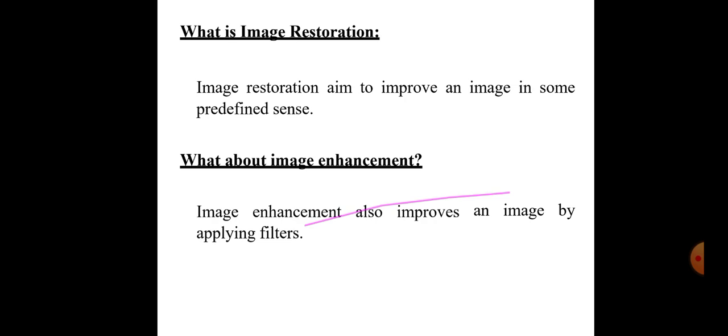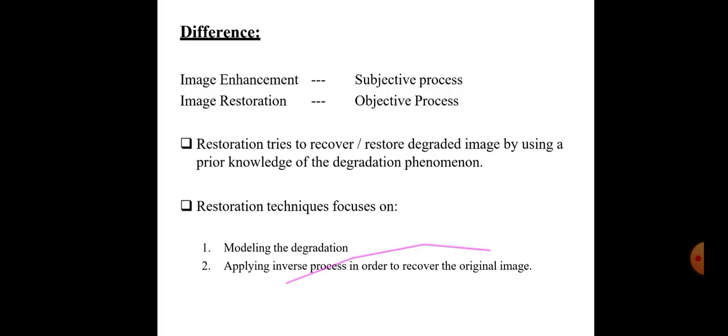But image restoration and image enhancement both deal with the same concept. Image enhancement improves an image by applying filters, but image restoration aims to improve an image in some predefined sense, right? So we must know the difference between image enhancement and image restoration. Image enhancement deals with a subjective process, and image restoration deals with an objective process.